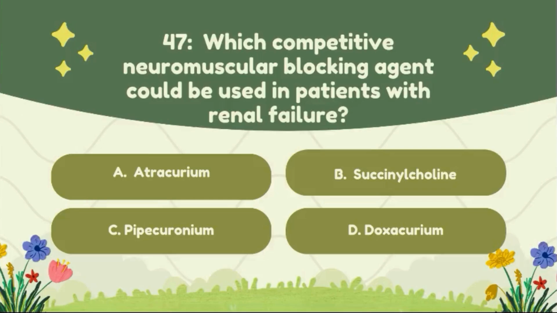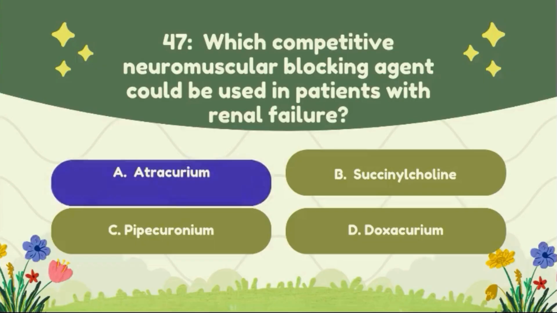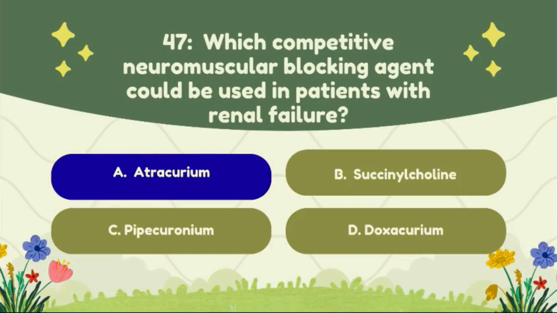Question number 47. Which competitive neuromuscular blocking agent could be used in a patient with renal failure? Option A, atracurium. Option B, acetylcholine. Option C, pipecuronium. Option D, doxacurium. The correct answer to this question is option A, atracurium.